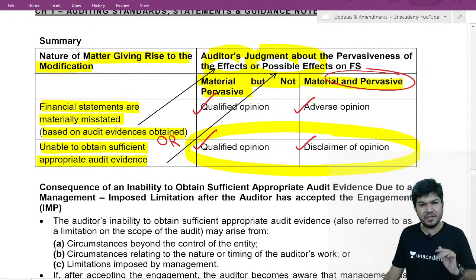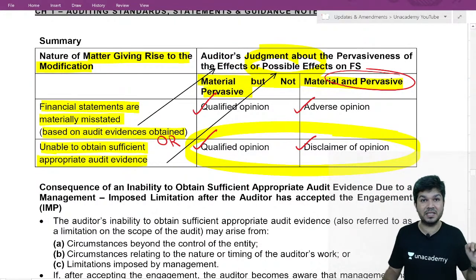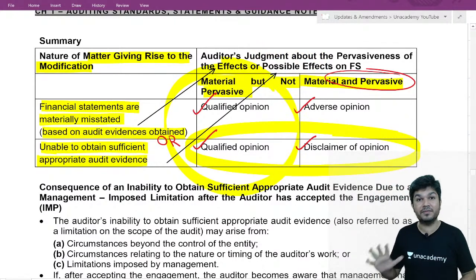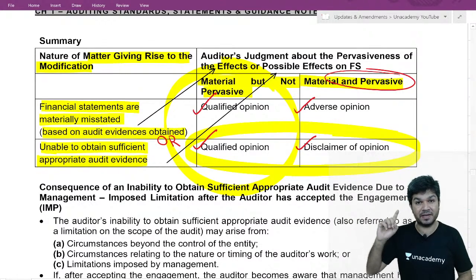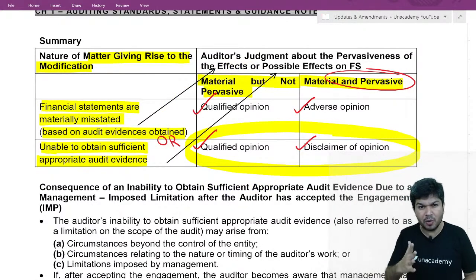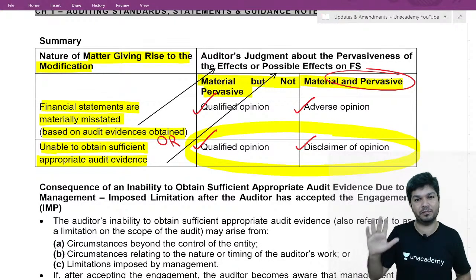So if the effect or possible effect is material but not pervasive, qualified report. If you have checked, and the effect is material and pervasive, adverse. If not allowed to check and the possible effect is material and pervasive, disclaimer of opinion.